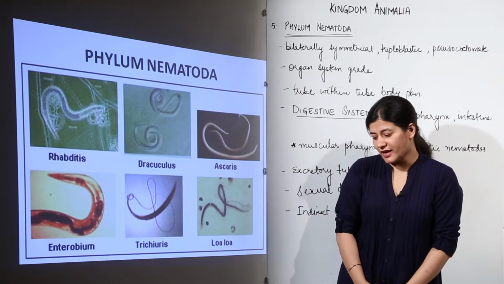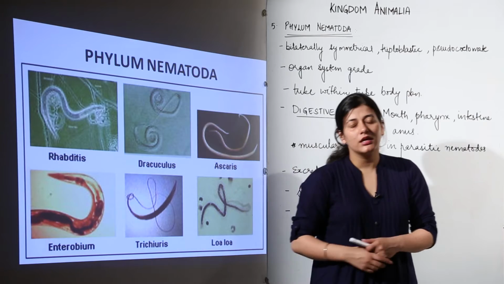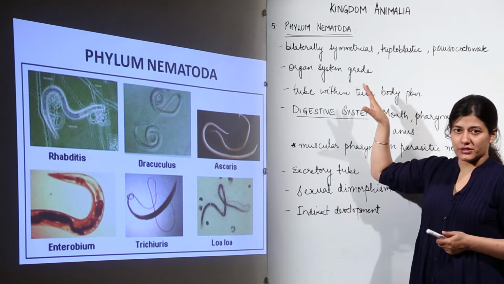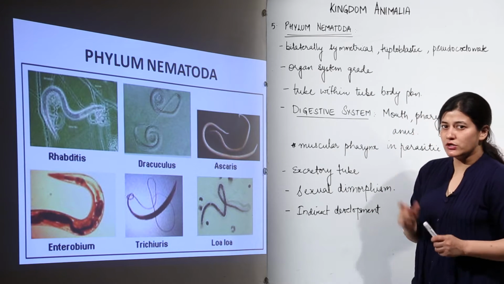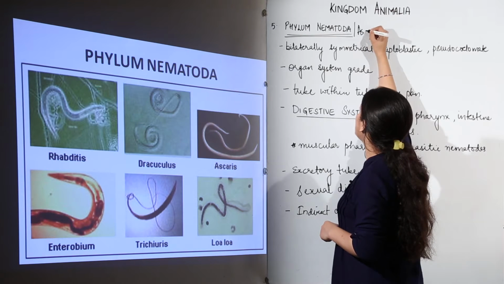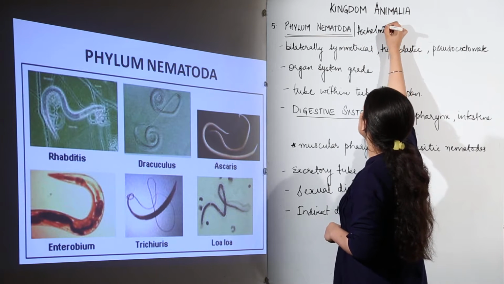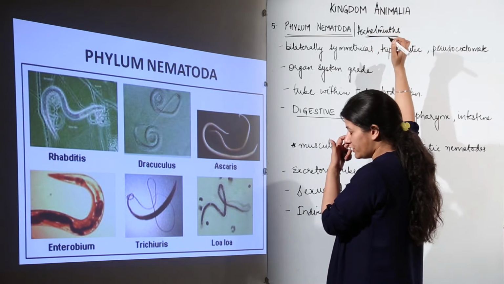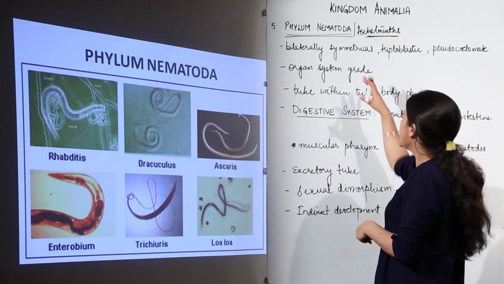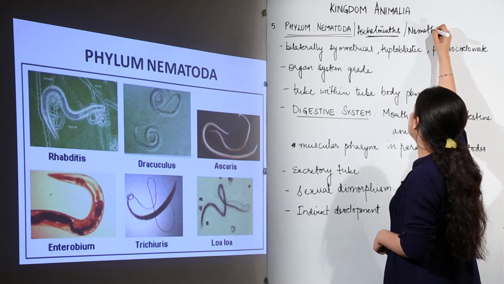The fifth phylum that we study, as I told you, we are going to study a few more worms. Now we have roundworms, the phylum Nematoda. It has two more names, you need not be confused with that. The first one that we often use is Aschelminths, because I told you we are going to talk about worms. So helminths have two phyla. One is phylum Platyhelminths and the other is Aschelminths, otherwise known as Nemathelminths.